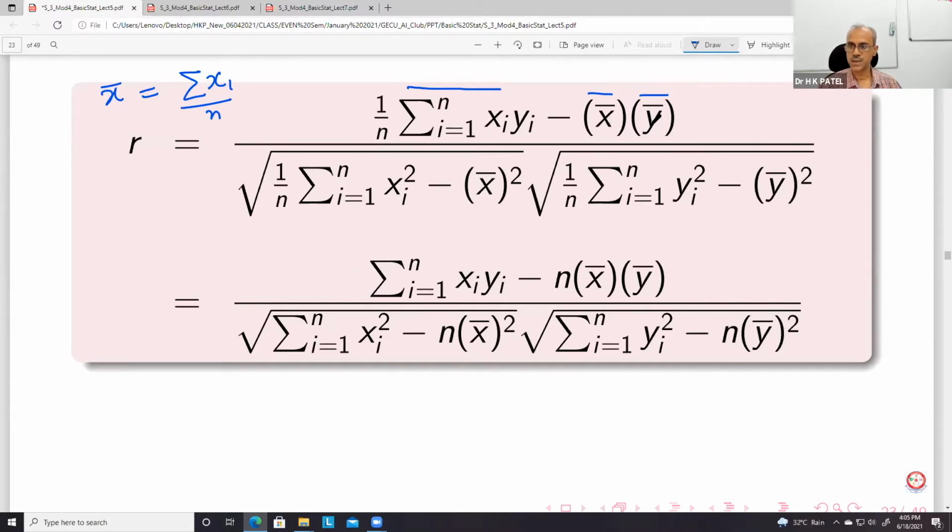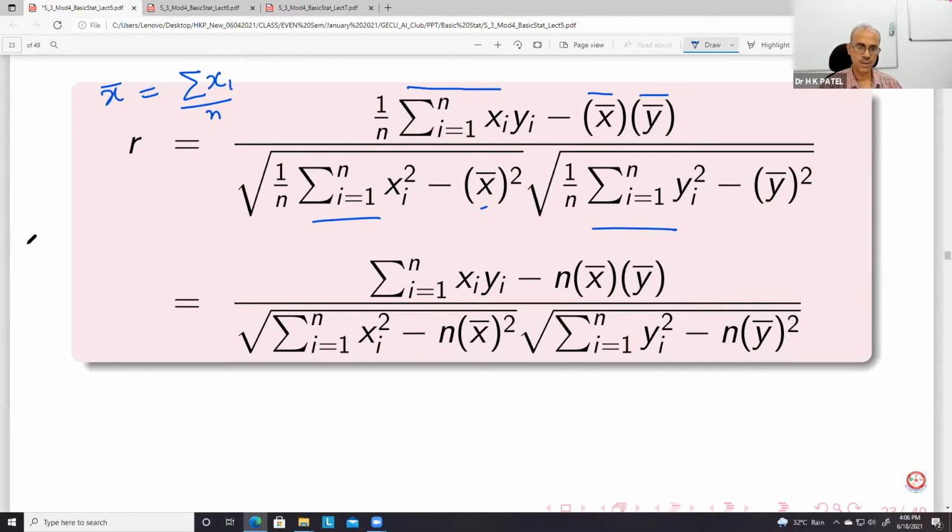This is summation xi, summation yi, and this is again the same. So 1, 2, 3, 4, and 5: five elements we require here, and of course the number of elements n. So six numbers we require to calculate this value.